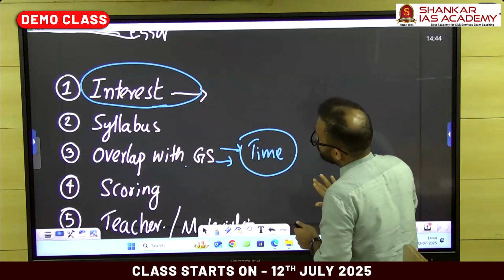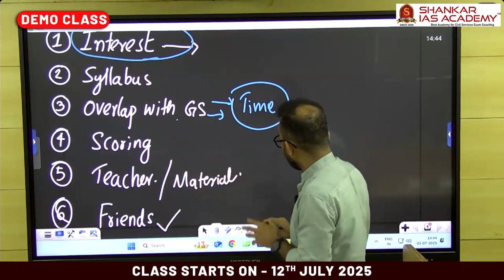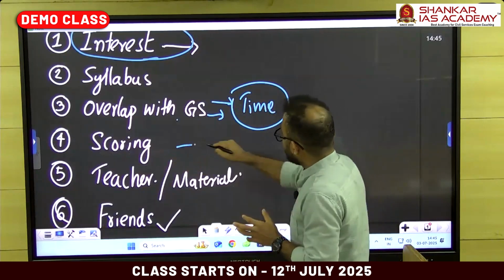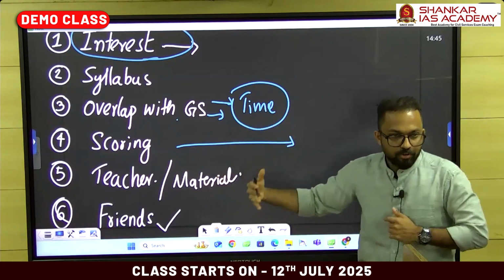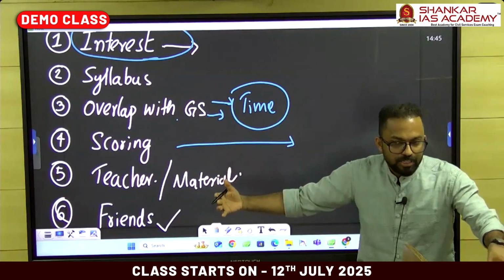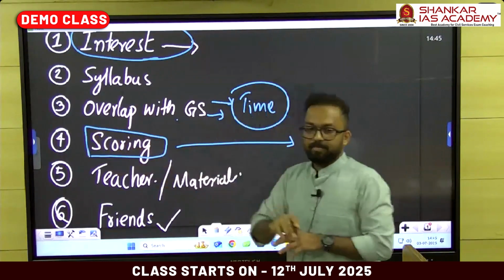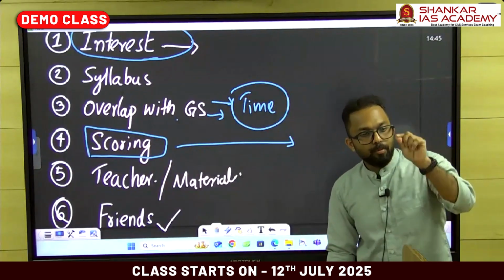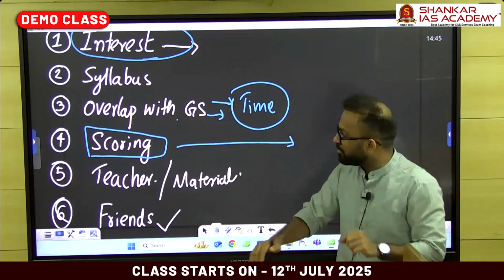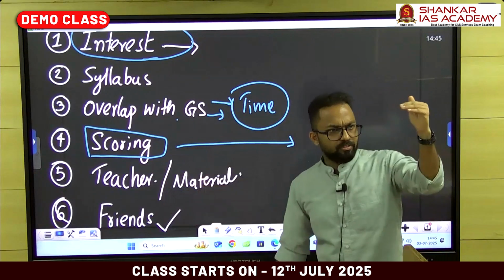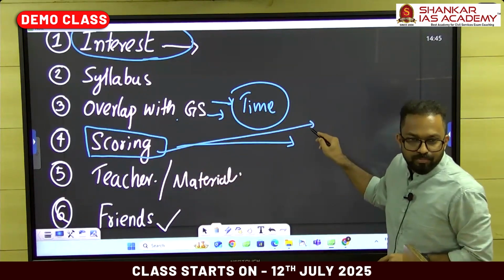Then about the scoring, this one will be popping out in your mind again and again. Is it a scoring subject? Is it not a scoring subject? Keep in mind, this particular part is very dynamic. If a subject has reached prominence for a few years, like 2 or 3 years, and is very high scoring, that does not mean that next year it will be the most scoring subject.